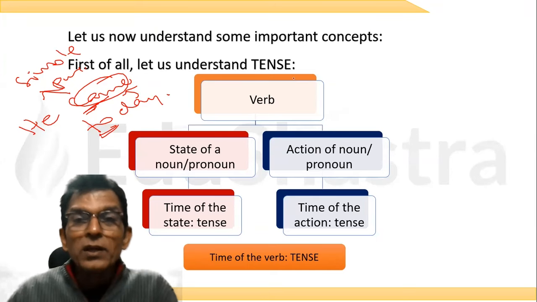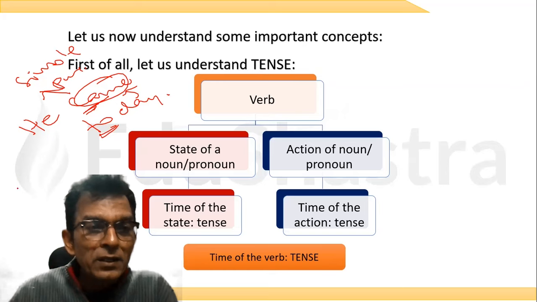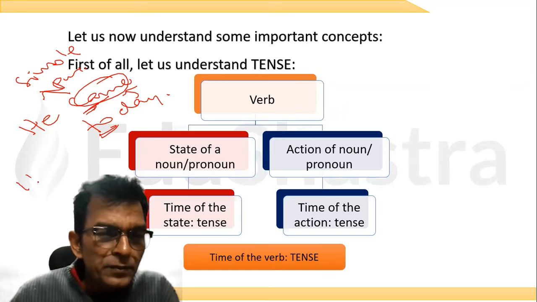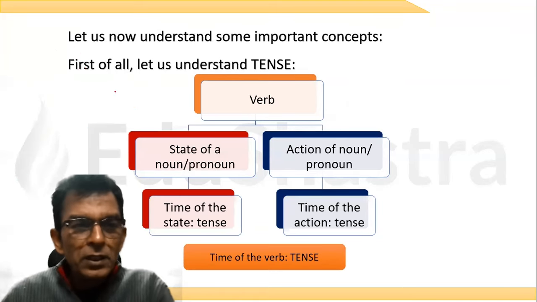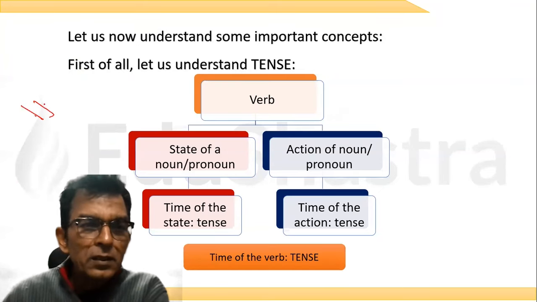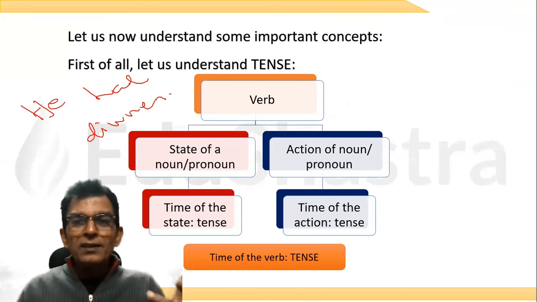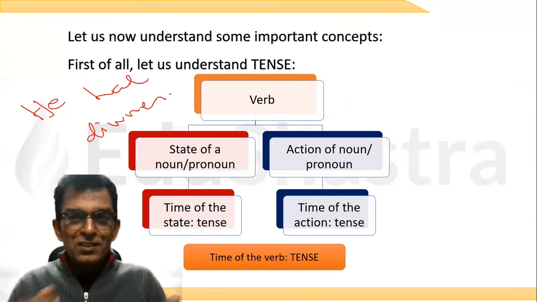Now, there is one more. Tell me the tense. What are you looking at? He had dinner. Now, which one is telling you the tense?